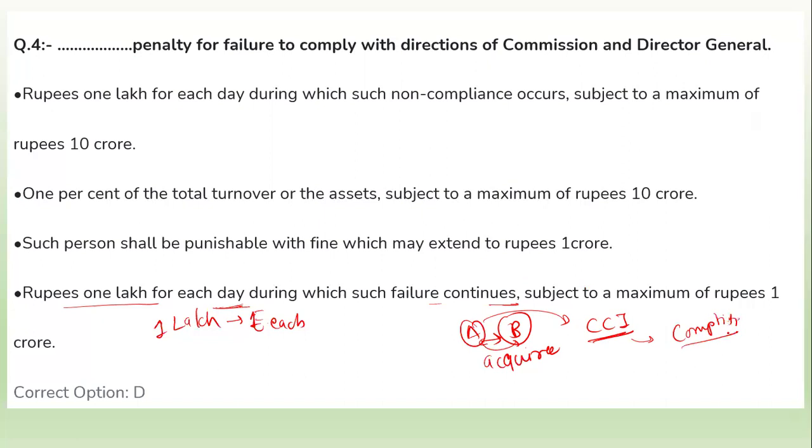If it is against the Competition Act, the CCI is going to cancel it. If companies A and B fail to clear their combination before the CCI, it is subject to a maximum of rupees 1 crore as a penalty. So option D is the correct answer here.